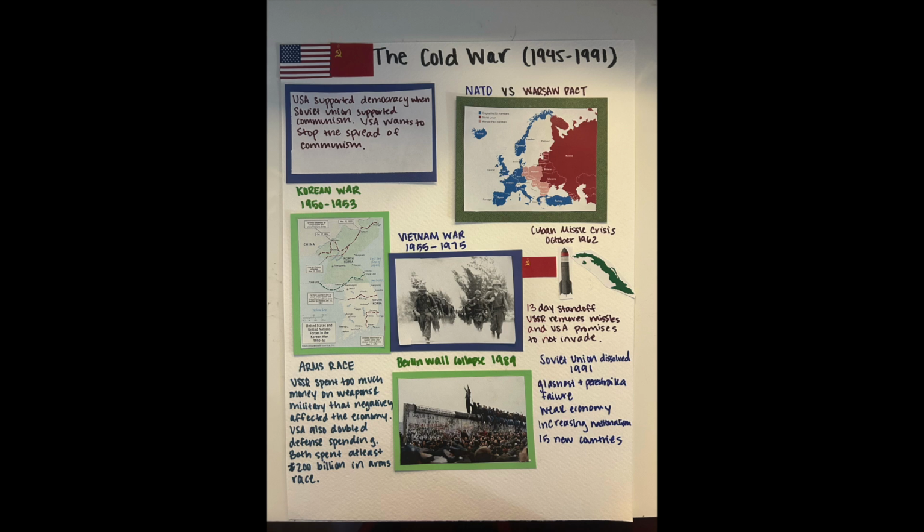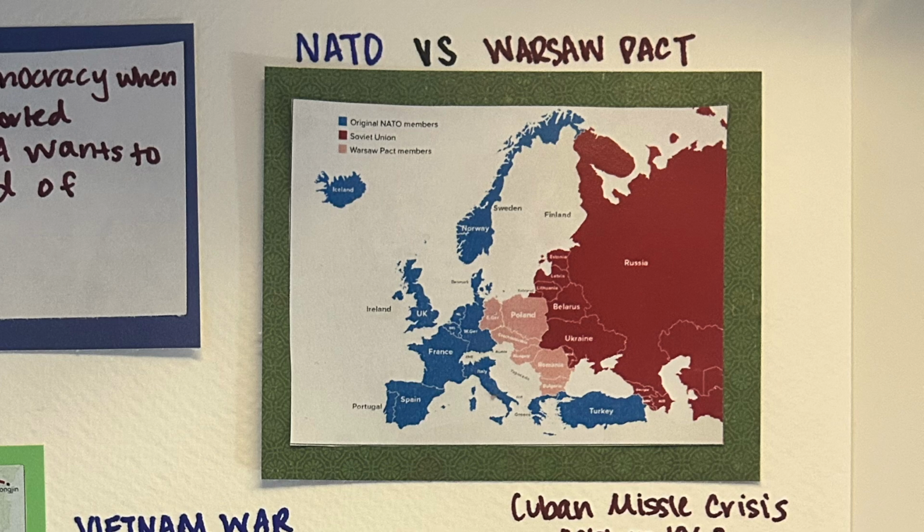The USA wants to stop the spread of communism when the Soviet Union wants to continue the spread of communism. So you can see a map that says NATO versus Warsaw Pact. NATO stands for North Atlantic Treaty Organization, which is the Western Bloc that is led by the United States, which is in the blue, and the red is the countries that signed the Warsaw Pact, which is the Eastern Bloc, which is led by the Soviet Union.